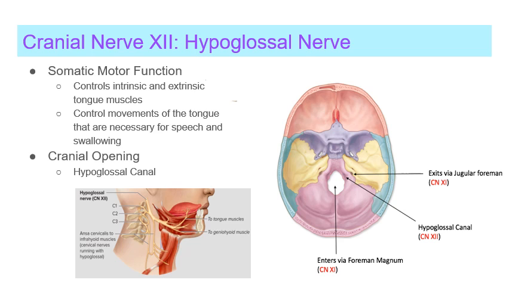Lastly, the hypoglossal nerve, or cranial nerve 12, has an entirely somatic motor function. It is involved in controlling movements of the tongue that are necessary for speech and swallowing. The hypoglossal nerve travels through the hypoglossal canal in the skull, which is labeled in the figure on the right.